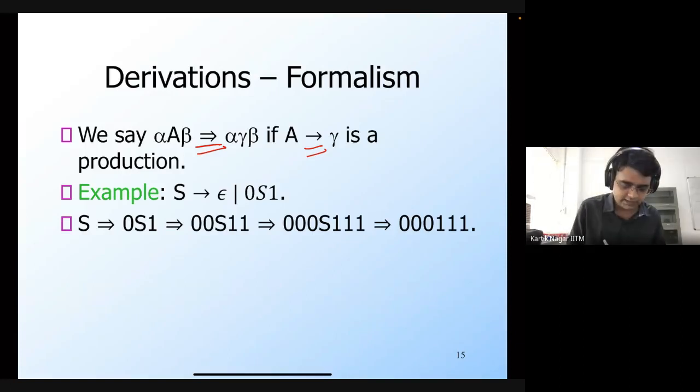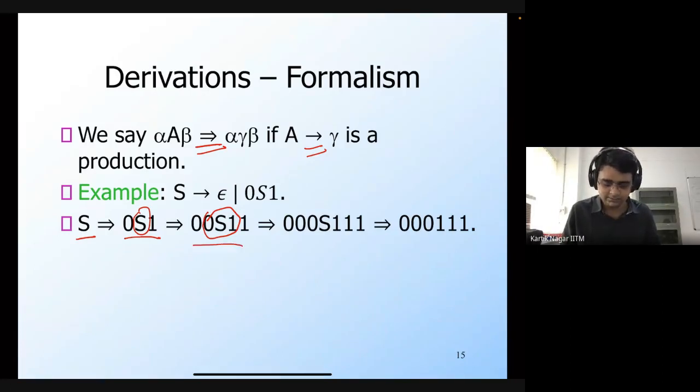I first apply the production rule S generates 0S1, so I get the string 0S1. Then in this string I apply the same production rule. So S is replaced by 0S1, and the 0 and 1 remain the same. That's why I get the string 00S11.